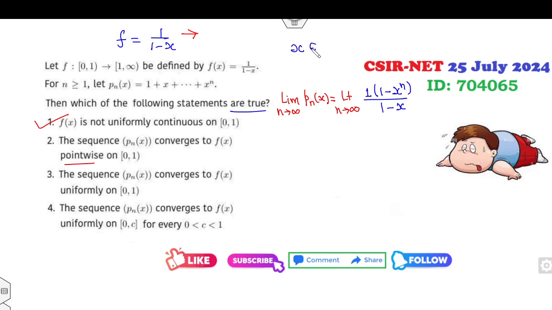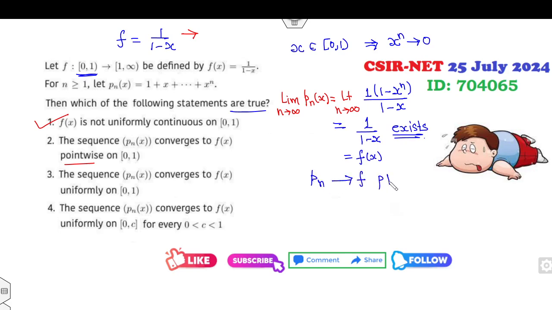Now clearly x belongs to the closed interval [0,1]. What does it mean? x^n will go to 0. So this quantity is again f(x), and this limit exists. So if the limit exists, that means Pn(x) converges to f(x) pointwise. That option is also correct.